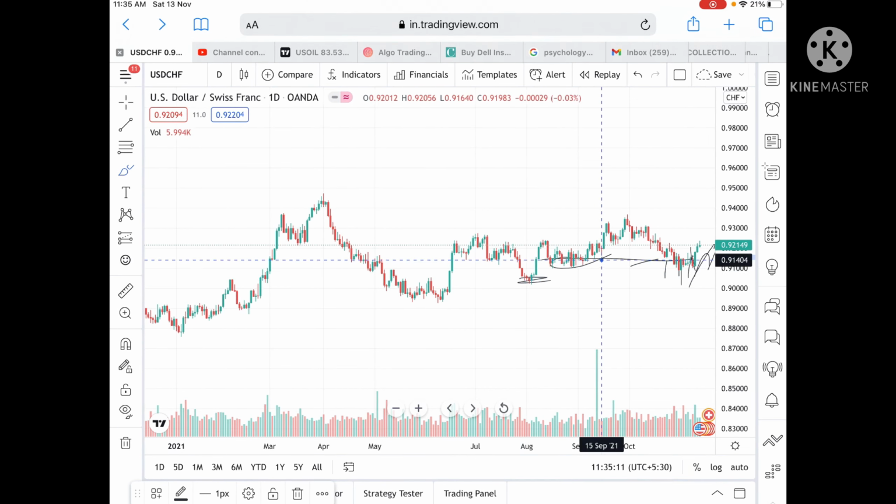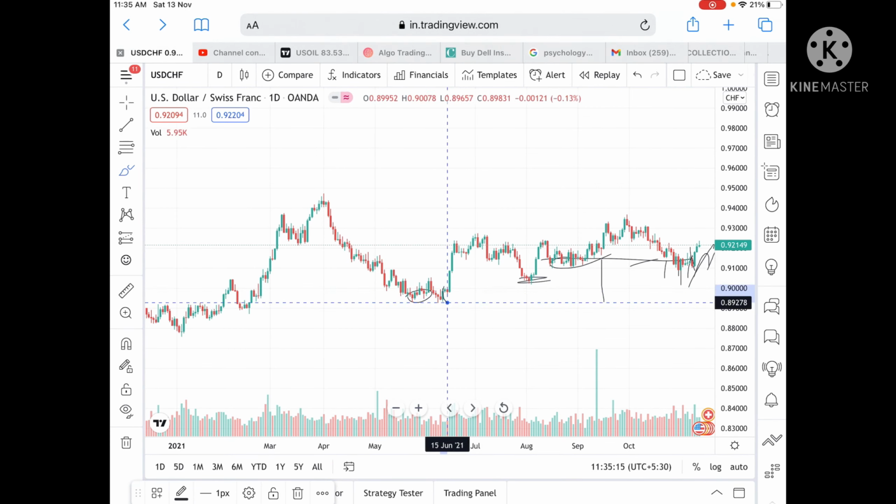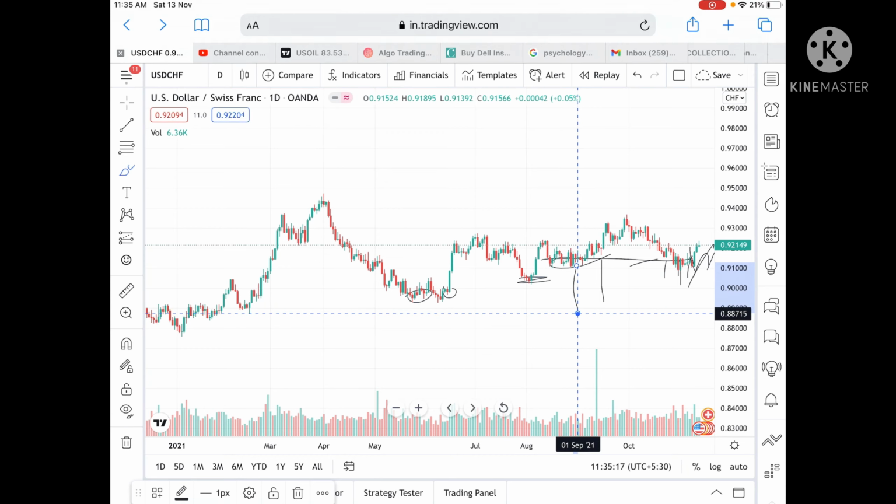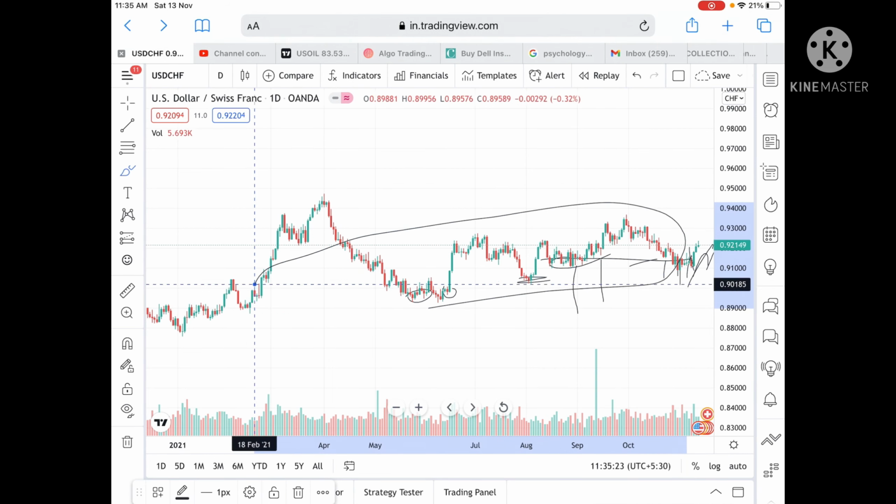if it didn't sustain this level, then we can see it can go further low to a level of 0.89341, and these levels are already tested twice, so we can see it can go further low to a level of 0.88715, and further downside once this trend range breaks downside.